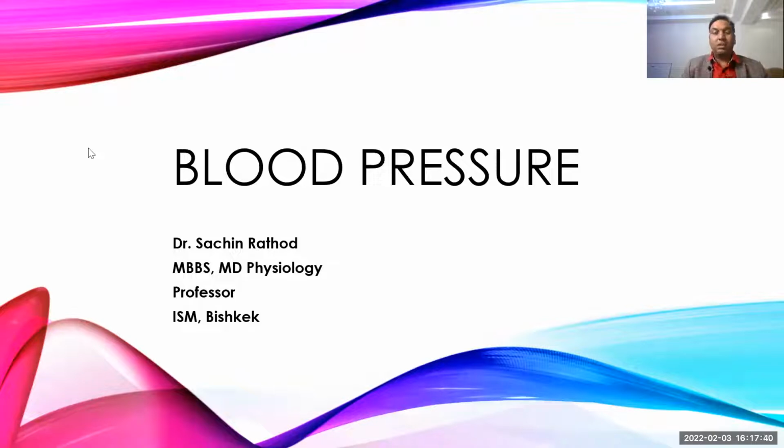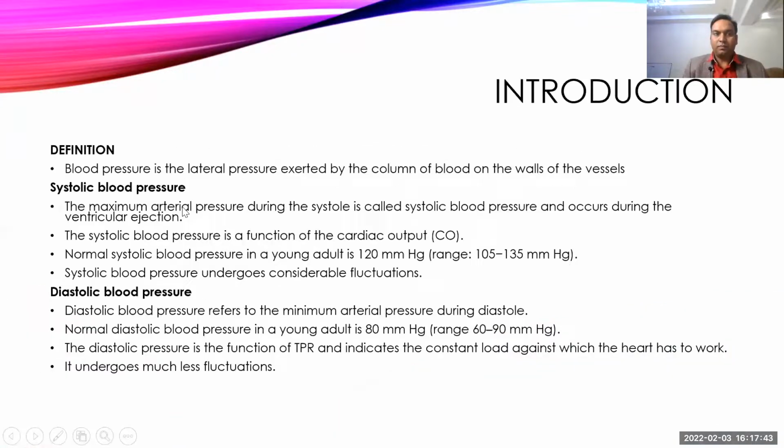So we'll start with blood pressure. First, the definition. Blood pressure is a lateral pressure exerted by the column of the blood. Lateral pressure is a very important word. It is exerted by the column of the blood on the wall of the vessels.